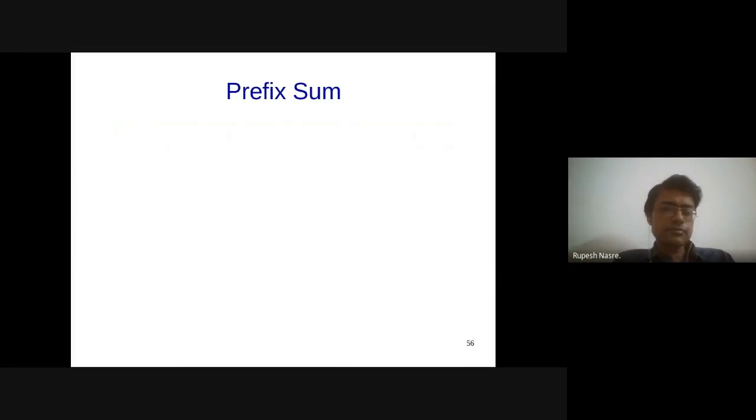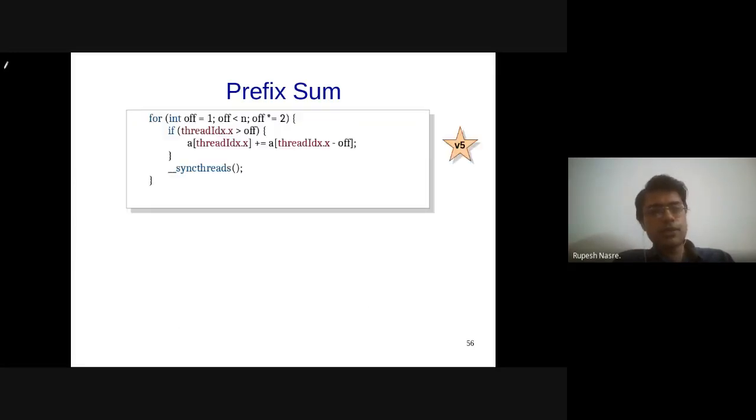All right. Let's try to code this up. So that off is definitely going to go from 1 to n by 2. So that less than will take care of that. And then I'm going to do a of thread id x dot x plus equal to a of thread id x dot x minus off. So this was our kind of last code, except that off was equal to 0. Apart from Venkat, does anybody see any issues with this code? So this seems to be exactly the same as we have discussed on the previous slide pictorially.